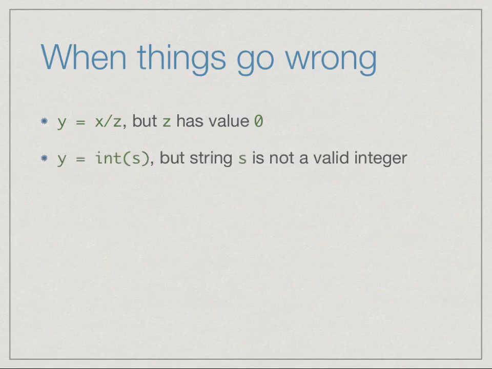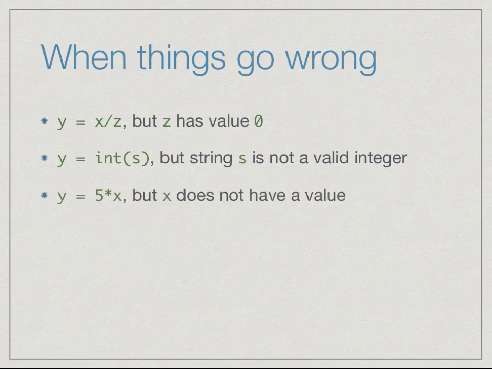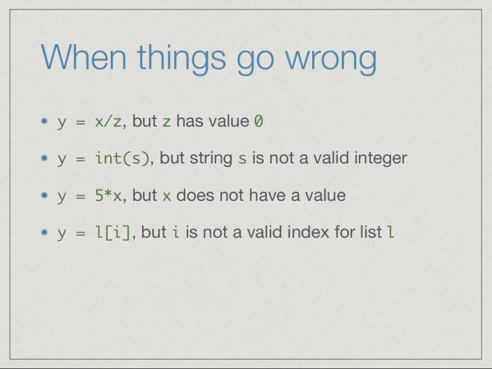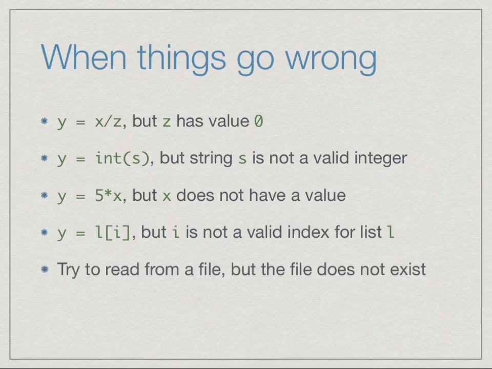Or we might be trying to convert something from a string to an integer, but the string s is not a valid representation of an integer. We could also be trying to compute an expression using a name whose value has not been defined. Or we could try to index a position in a list which does not exist.